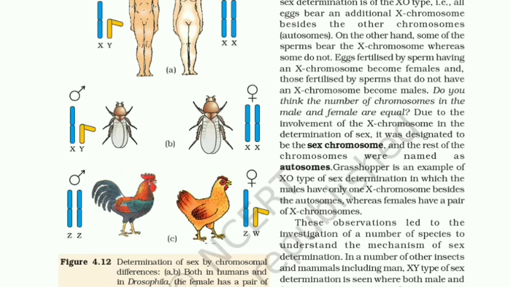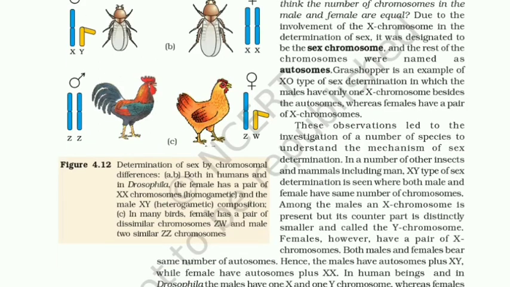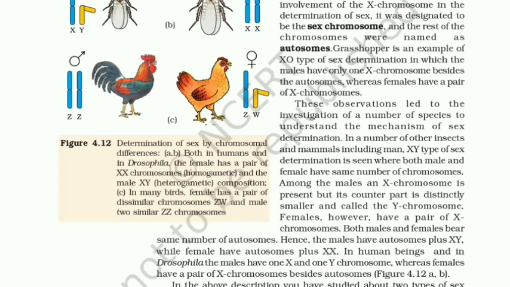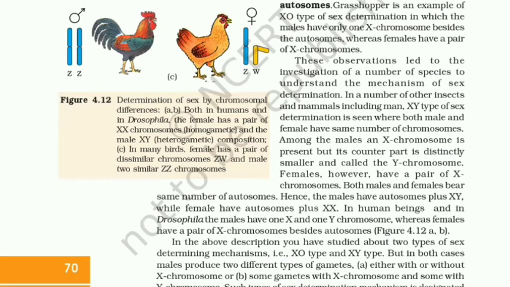Due to the involvement of the X chromosome in determination of sex, it was designated to be the sex chromosome, and the rest of the chromosomes were named autosomes. Grasshopper is an example of XO type of sex determination, in which the males have only one X chromosome besides the autosomes, whereas females have a pair of X chromosomes.